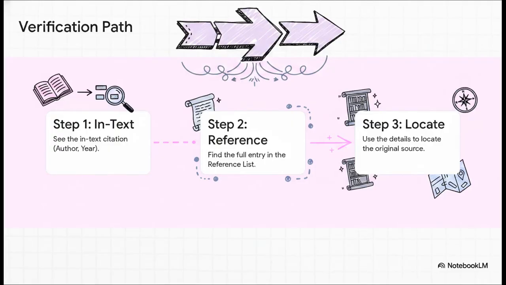See, the system creates this really clear path for you to follow. You start with that little in-text citation you see in the paragraph. That points you straight to the full entry in the reference list at the end. And that reference entry, it gives you every single detail you need to go out and find and read the original work for yourself. It's basically a built-in roadmap for fact-checking.